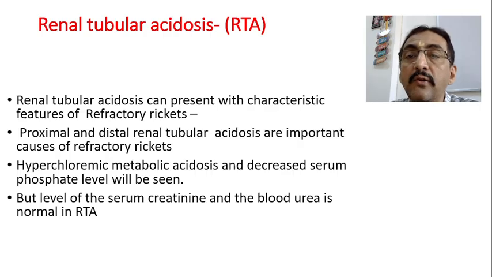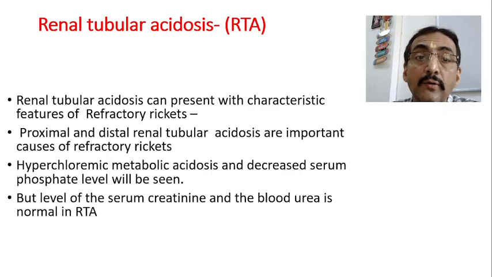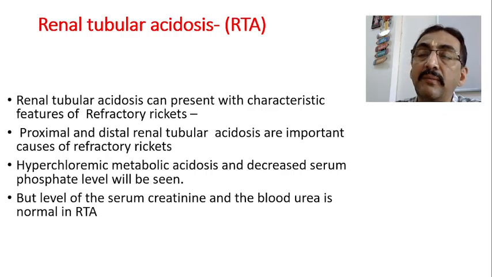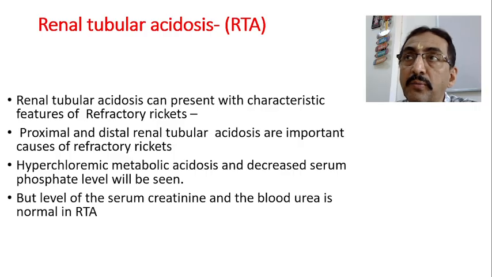Whenever you talk about renal tubular acidosis in PCT or DCT, there will be metabolic acidosis, isn't it? And also there is a decreased serum phosphate level, because when acidosis occurs, phosphate absorption is impaired and more phosphate is excreted in the urine.